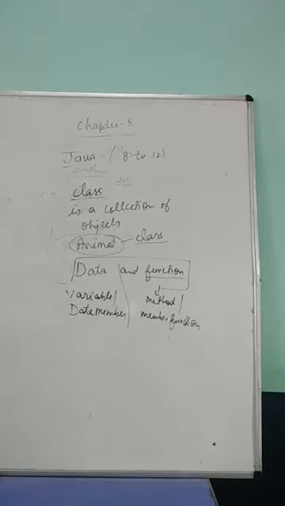So next part is, what is the class? Class is a collection of objects. The class is a blueprint of the object. Class is a blueprint also. For example, I take one animal class. In an animal class there are so many objects. So a class consists of many objects.